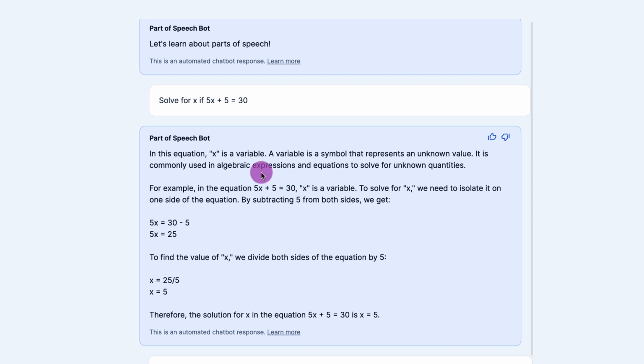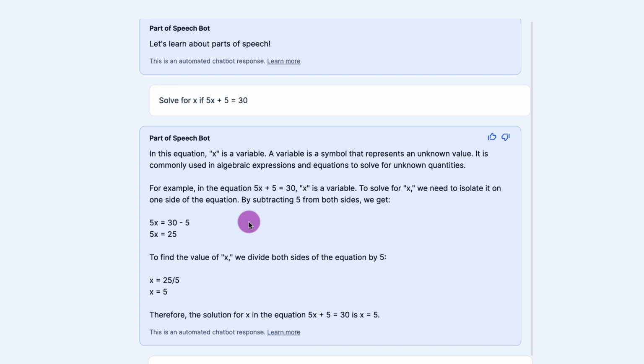The very first paragraph, it explains what a variable is. It defines variable and explains more about what it means. So this looks like ChatGPT is trying to follow the directive as best it can. If I type this prompt, this equation, directly into ChatGPT, it would not give me this information about the variable at the beginning of its answer. It would just walk me through the steps to solve the equation. So in that regard, when it's in the chatbot, it's trying to follow the directive as best it can.